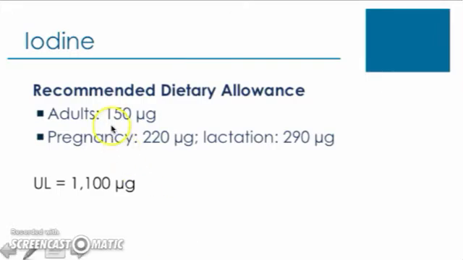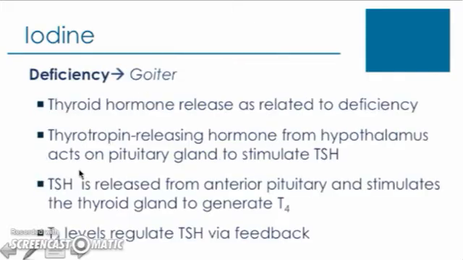Here's the RDA for iodine. We see for adults it's 150 micrograms per day. In pregnancy and lactation, it's higher at 220 and 290 micrograms per day, and the tolerable upper intake level is 1100 micrograms per day. We will discuss deficiency symptoms of iodine. So the primary deficiency symptom is what is called goiter, and goiter is enlargement of the thyroid gland.